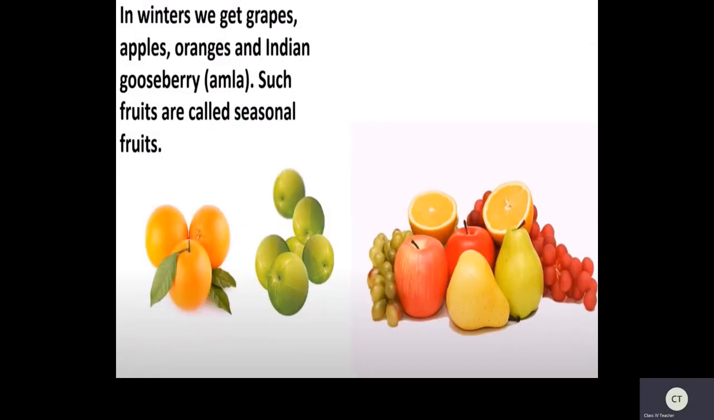Now see here, in the winter season we get grapes, apples, oranges and Indian gooseberry, that is amla. Such fruits are called seasonal fruits. Do you know about seasonal fruits, children? Yes, children, it is very important. You should take seasonal fruits so that your immunity will be strong. Don't hesitate to eat any fruits. Eat all seasonal fruits so that your immune system will be strong, so that you can stay healthy. You won't fall sick. Okay?